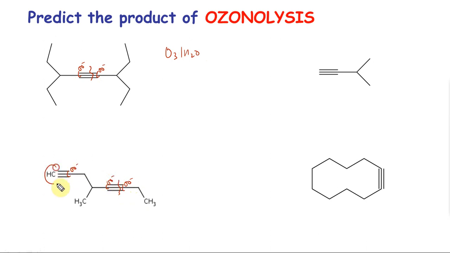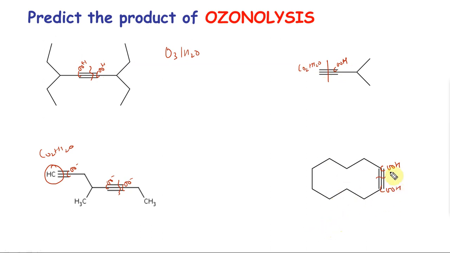This is terminal, so it will give you CO2 plus H2O. This will become COO minus or COOH actually in this case. So what would you name this compound?